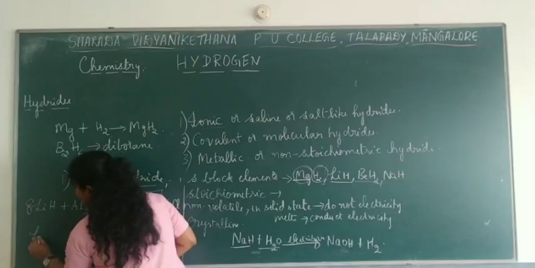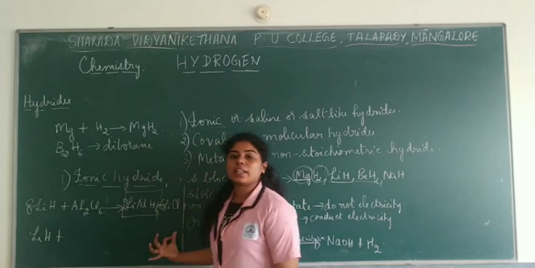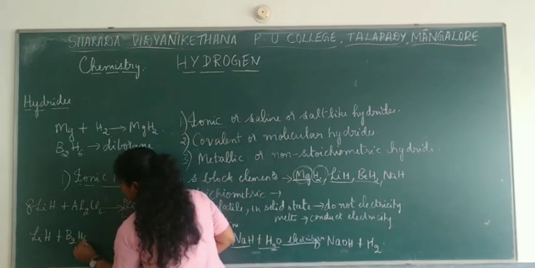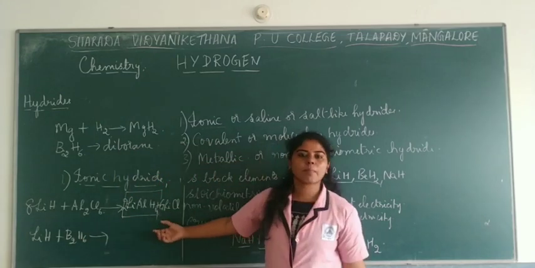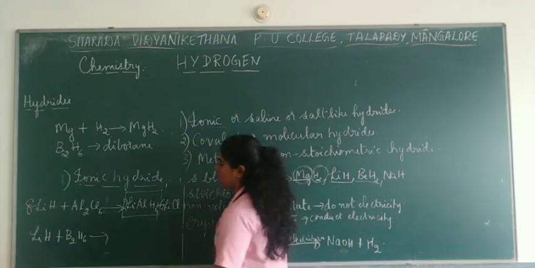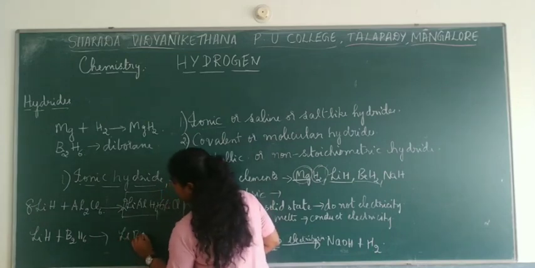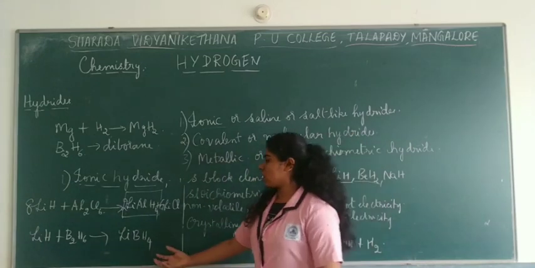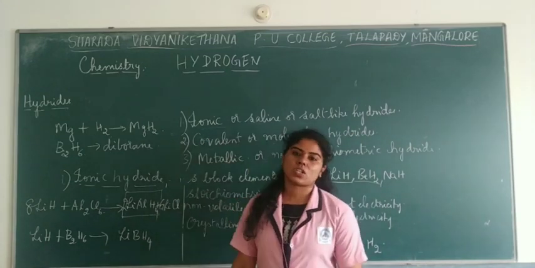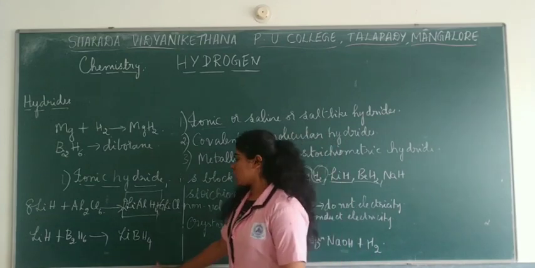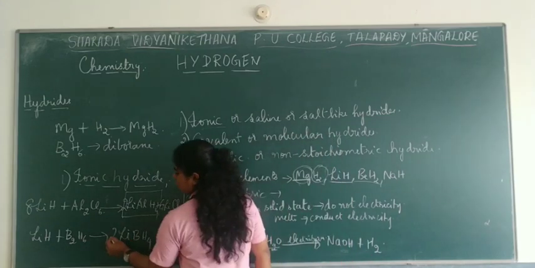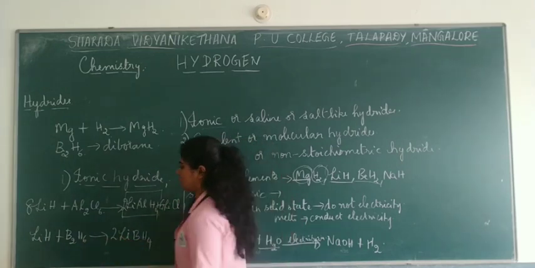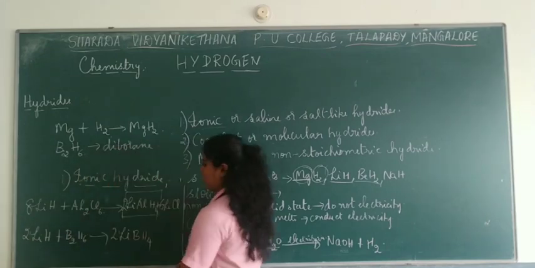Another example would be lithium hydride with diborane. How do you write diborane? That is B2H6. So this would give another important reducing agent as the product. Here it gives lithium borohydride, which is a good reducing agent used in industries. So how do you balance here? This is B2, so here hydrogen is 8, and so here it is 2Li.